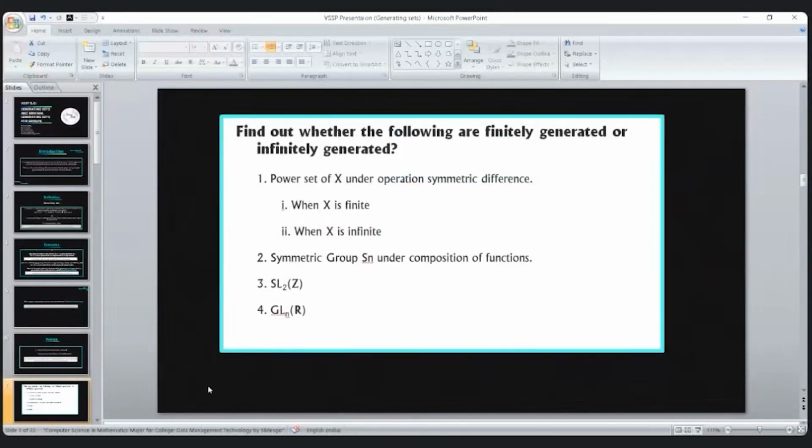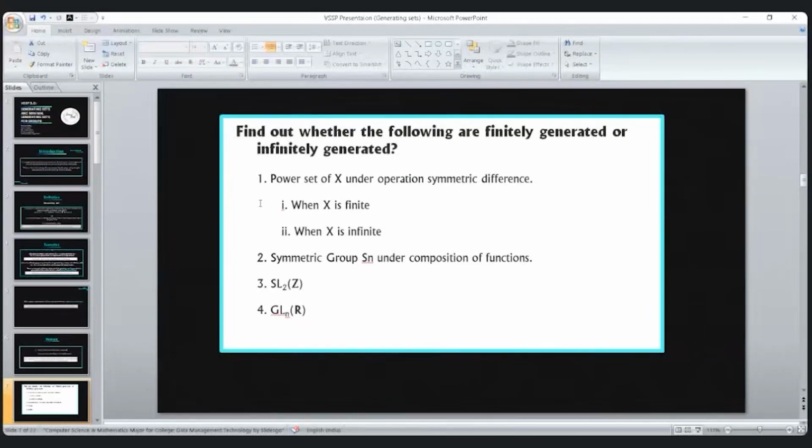Now, some few examples where we have to find whether they are finitely generated or infinitely generated. If we talk about the power set of X under the operation of symmetric difference, when X is finite, then the power set of X will be a group of finite order.